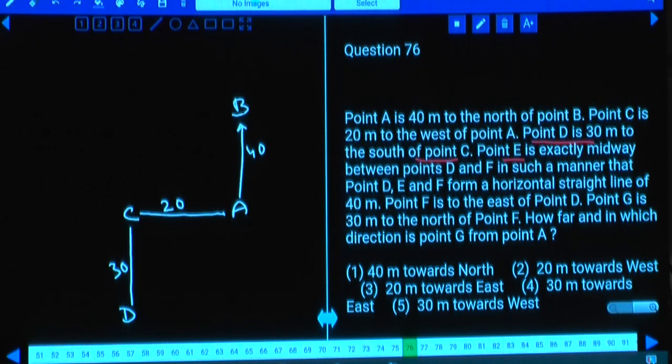E is exactly midway between D and F. As E is in between D and F, D is here. D, E and F form a horizontal straight line of 40. F is to the east of D, then F will be here.